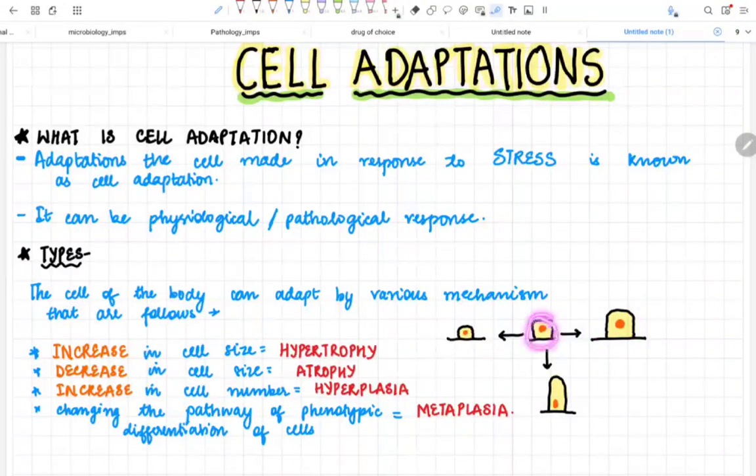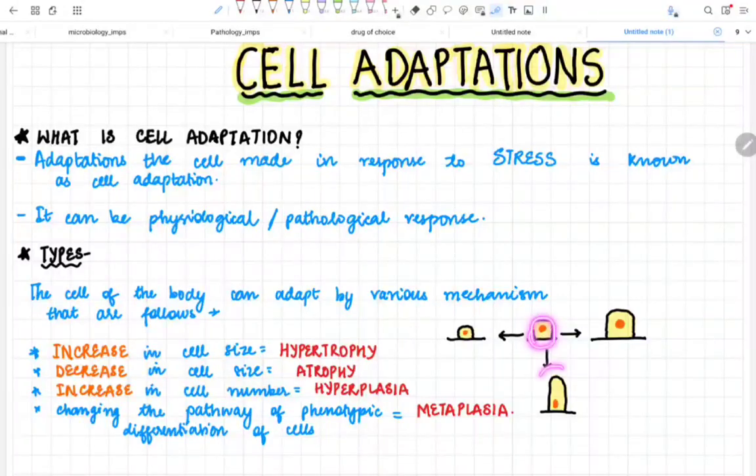Now I am giving my cuboidal cell more stress, and rather than increasing, the size of the cell decreases. Now the size becomes small. This is called atrophy. Now I am giving stress again to my cuboidal cell. There is no change in the number of cells, but the type of the cell is changed.